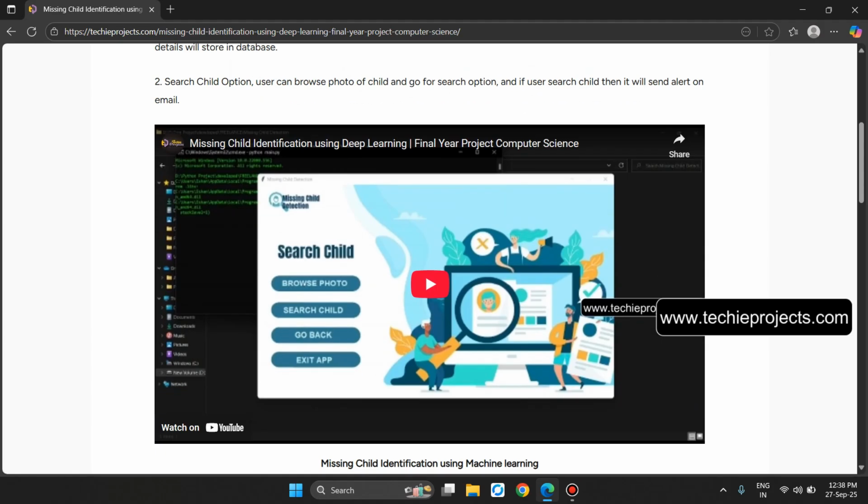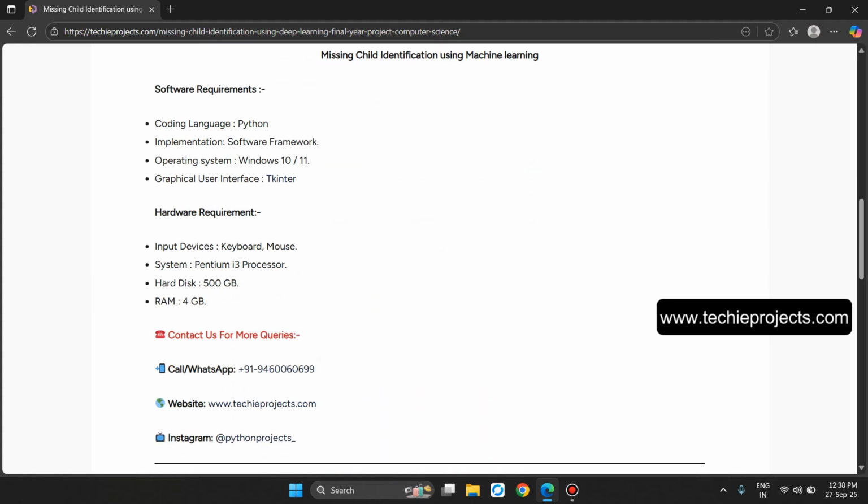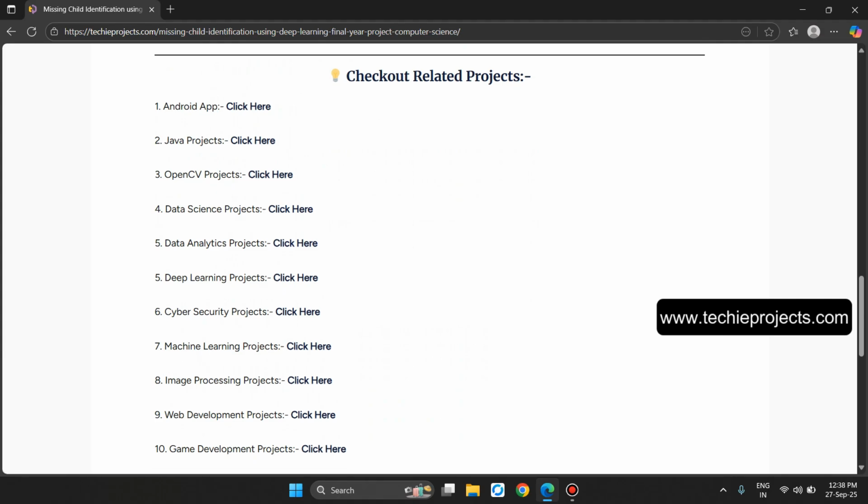This will be the user interface where user can browse any input image and they can search the child, go back button, and the exit button. These are the software and hardware requirements. Contact us for more queries and check out related projects.